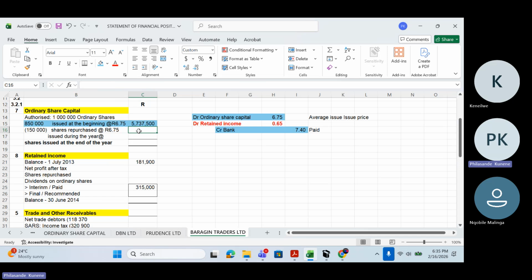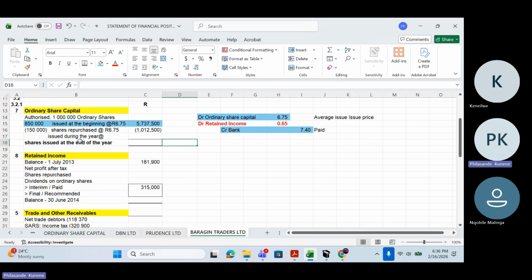150,000 times 6.75 rand, how much are we getting? Come on, guys. How much are we getting? 1,012,500, right? 1,012,500 rand. That is the amount that we are getting.